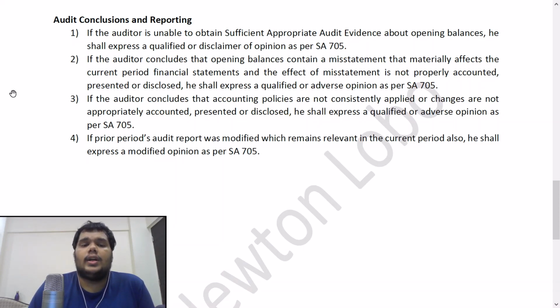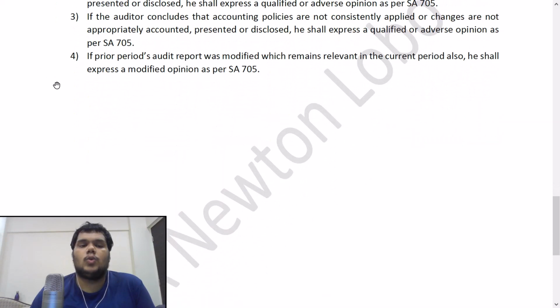Third point, if the auditor concludes that accounting policies are not consistently applied or changes are not appropriately accounted, presented or disclosed, he shall express a qualified or adverse opinion as per SA 705. Again, if accounting policies have not been consistently applied or changes have not been adequately presented, accounted, disclosed, then you will give a qualified or adverse opinion.